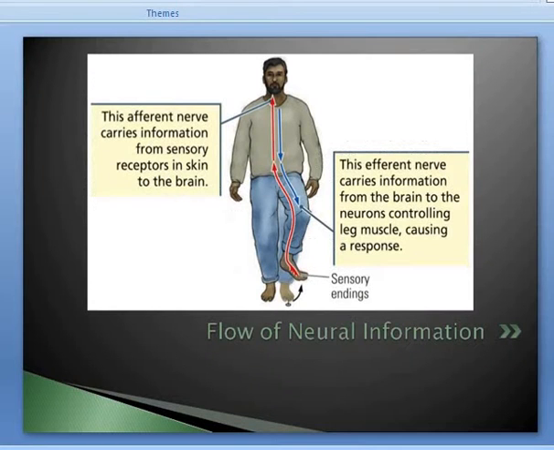Next, you can see here about afferent nerves. The red arrow nerves mean this afferent nerve carries information from sensory receptors in the skin to the brain. And next, on the right hand side, you can see this nerve carries information from the brain to the neurons controlling leg muscle, in the blue color arrow, causing a response. So you can see the sensory ending below, and this is the flow of neural information.